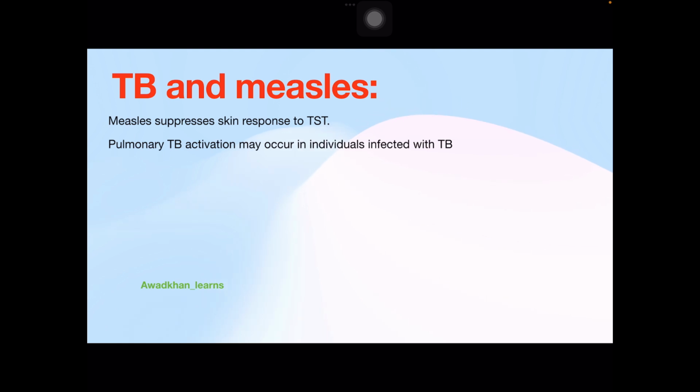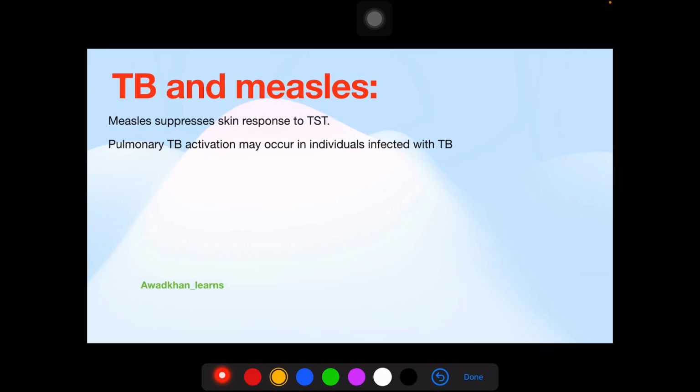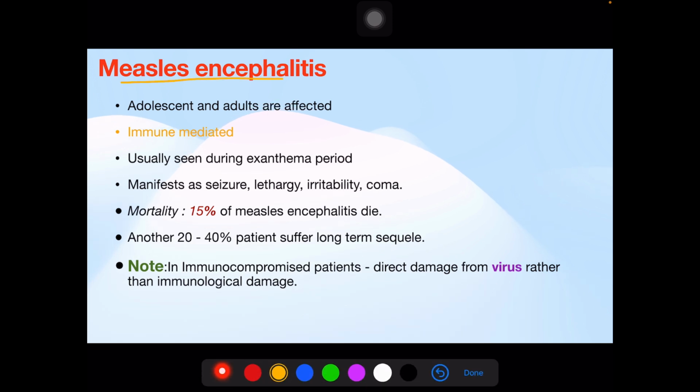TB and measles. Measles suppresses skin response to TST, that is the tuberculin skin test or Mantoux test. Because it suppresses immunity, the response to the tuberculin skin test is less. And pulmonary TB activation may occur in individuals with measles who are already infected with TB.